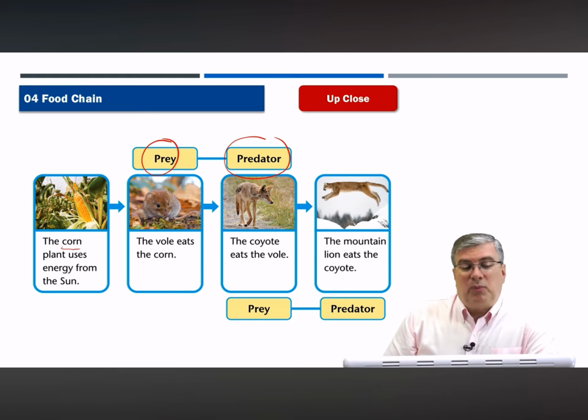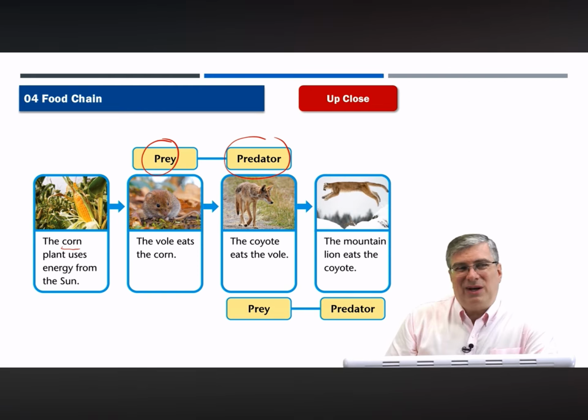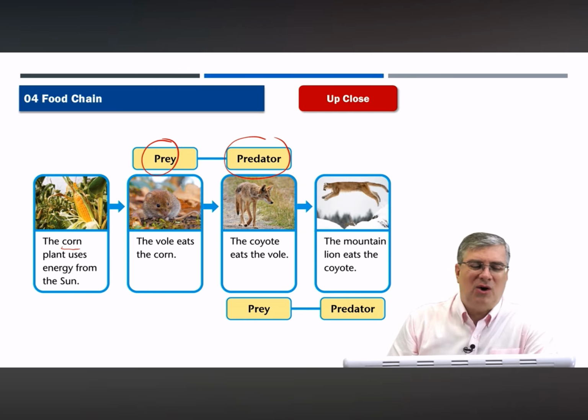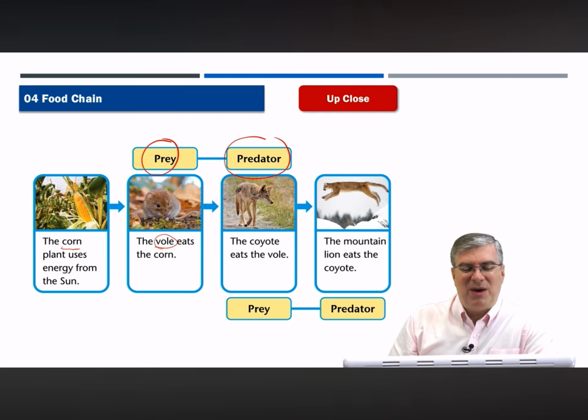And it is not prey, really. It's a plant. We don't really call plants prey. Prey are usually animals. That's a little bit weird. But what eats the corn? A vole. What is a vole? A vole is a type of mouse or in the same family as a rat. But rats have a bad reputation. Voles, mice have a little bit better reputation. They're cute or furry or whatever. But voles, mice, will eat the corn.